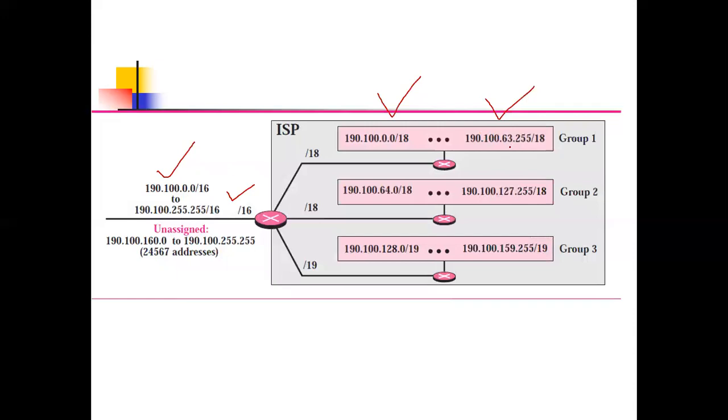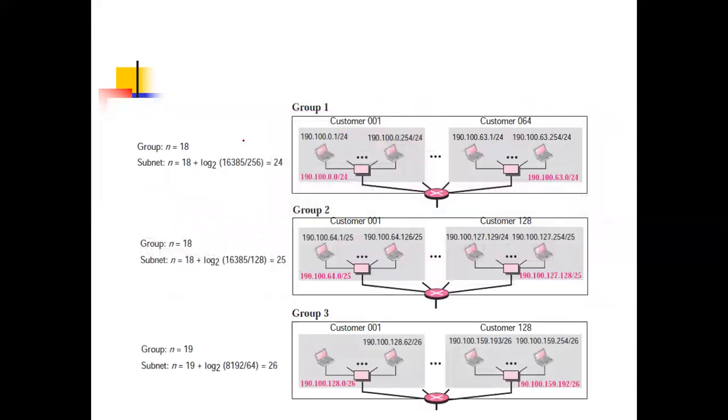The last, it will finish at 63. Now next we'll start from 64. And remember this will be 0 to 255, next also 0 to 255, next also 0 to 255. So 0 to 63, 64 to 127, 128 to 159. After this, the rest are unassigned. So we have divided in these 3 groups. What we want is customer-wise. So these group 1, group 2, group 3, again we are dividing as per the customer.